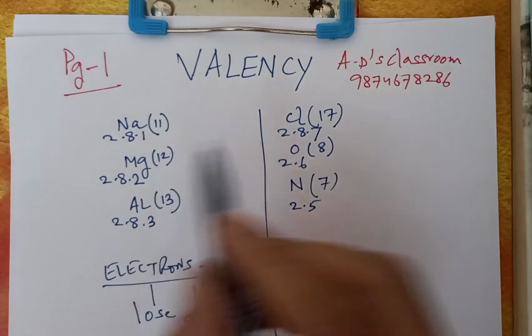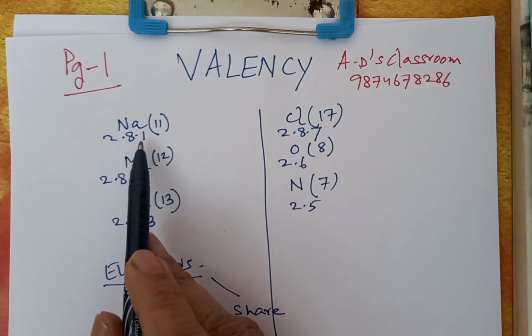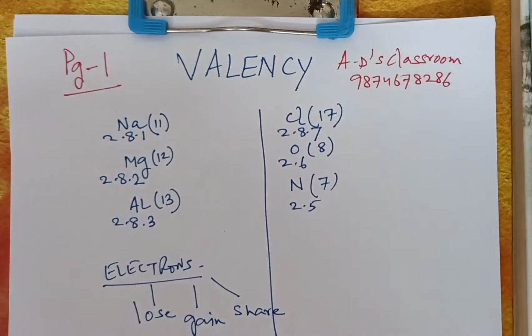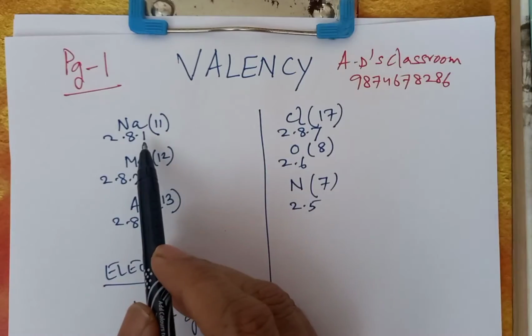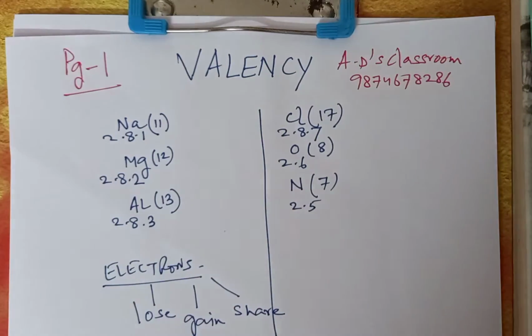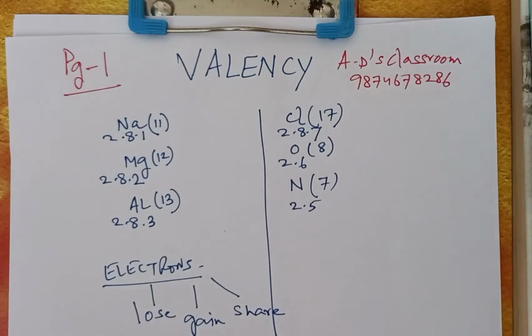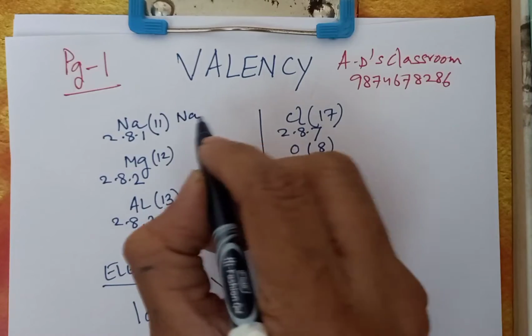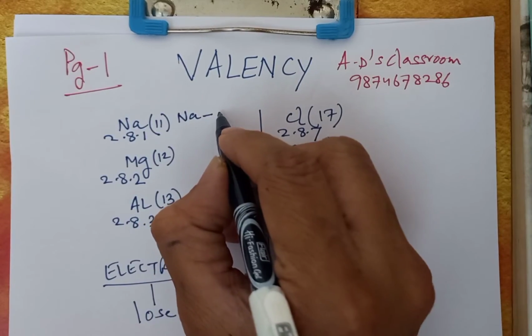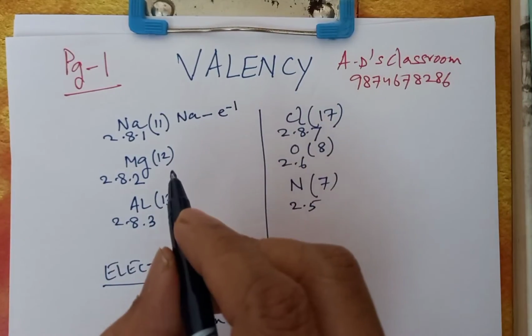Now, let us check. Sodium, one electron in the outermost shell. This outermost shell is known as the valence shell, and the number of electrons present in the outermost shell are known as valence electrons. So, one valence electron, so one atom of sodium minus one electron.